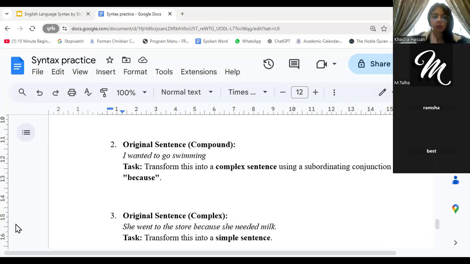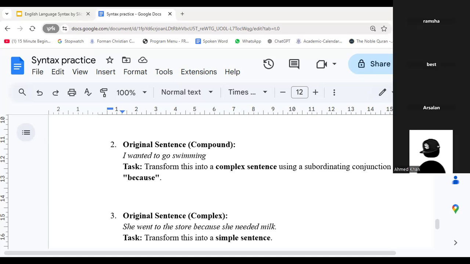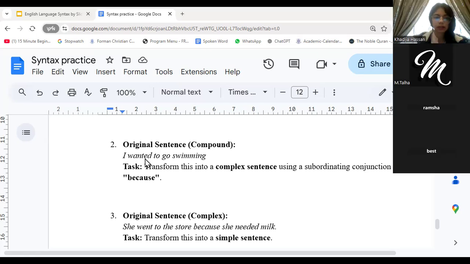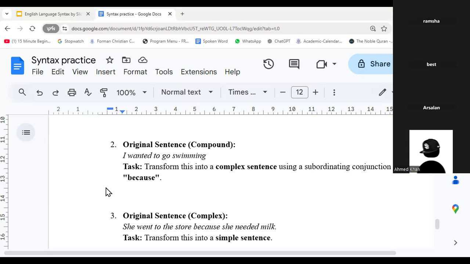Although a tip, don't really start your sentences with the conjunction. It's not recommended, right? So just go with my friends and I decided to go swimming because it was so hot. Can we have at least one more attempt? Guys, one more.